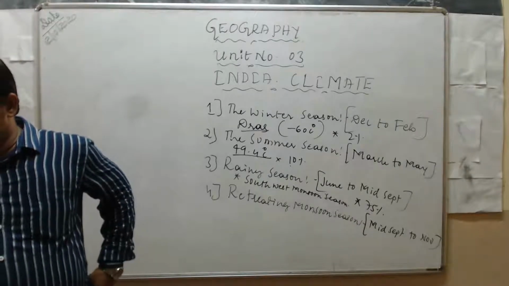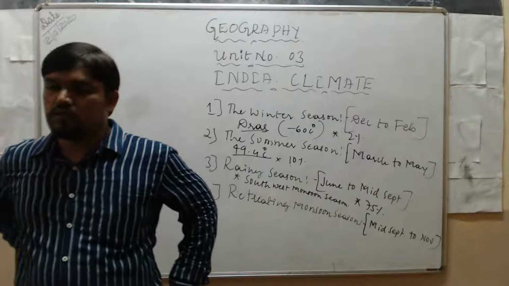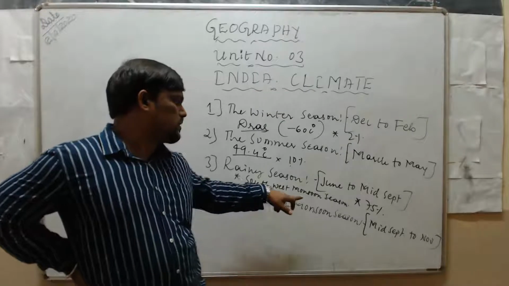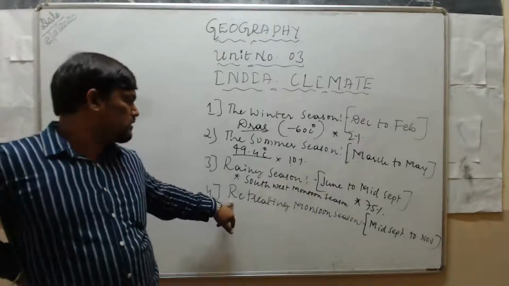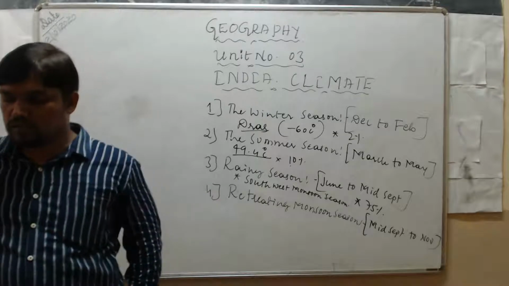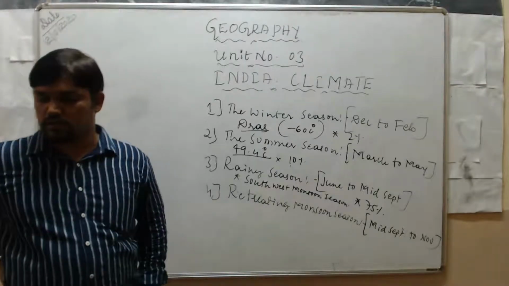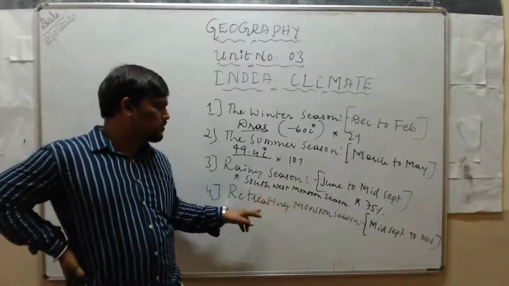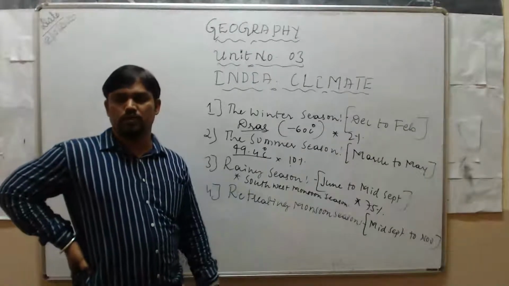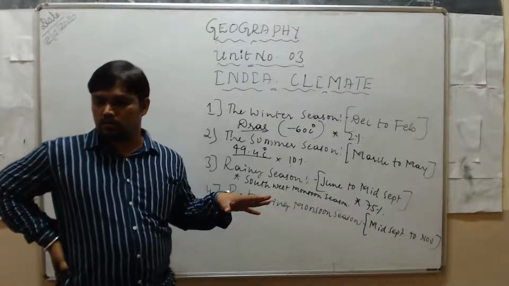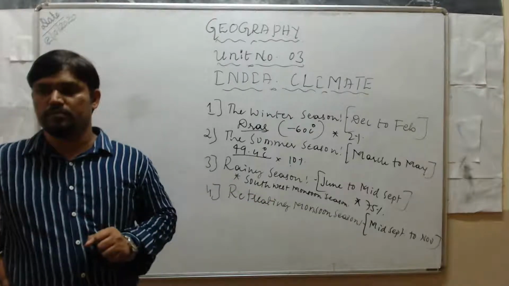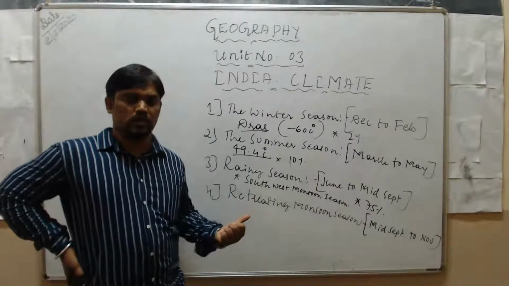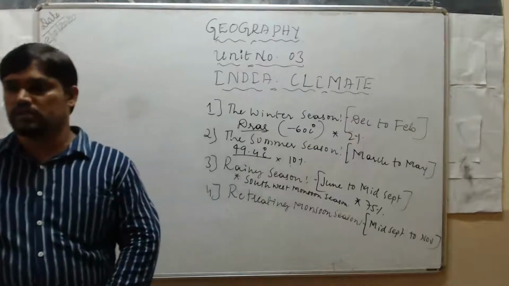Hence, this season is also known as northeast monsoon season. The rainy season is called southwest monsoon season, but this retreating monsoon season is called northeast monsoon season, because the southwest monsoon winds only return as the northeast monsoon winds. In the Bay of Bengal, a low pressure area develops. Due to that, the southwest monsoon winds return as the northeast monsoon winds. At that time, the retreating monsoon season starts in India.